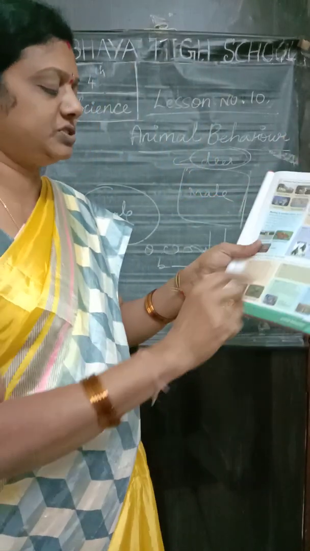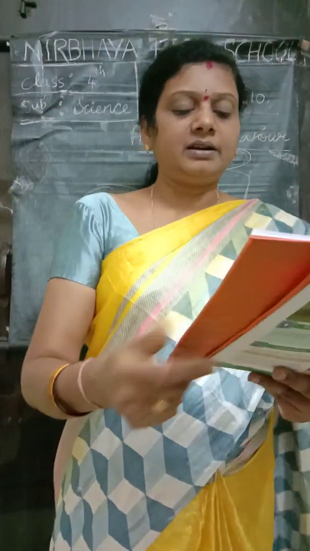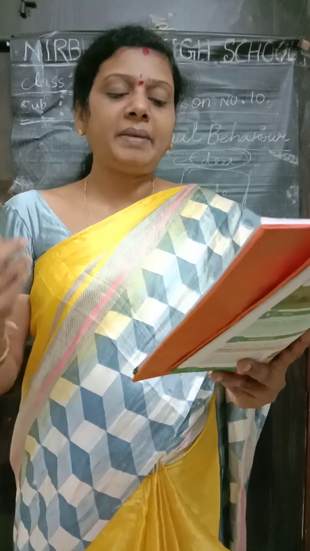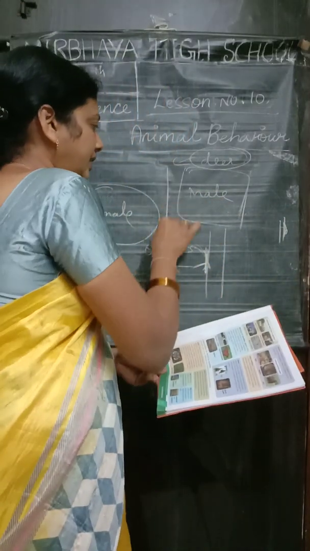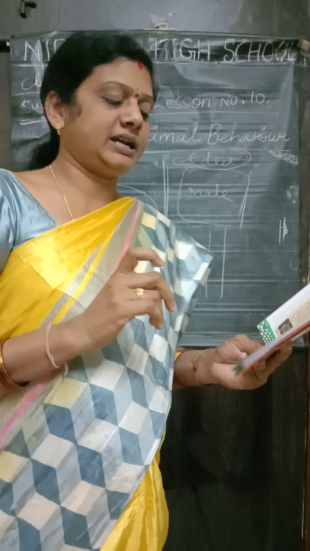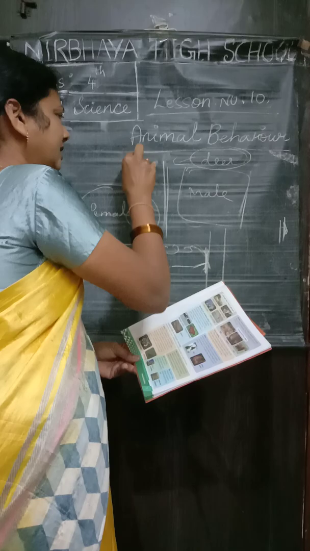Animals such as the rabbit and deer have ears which can be moved around. See here in the picture, children. Now the hair. Different types of hair patterns are seen in animals. Some animals have long and thick hair, while some others have thin hair. Elephants have thin hair, while bears have a thick layer of hair covering.